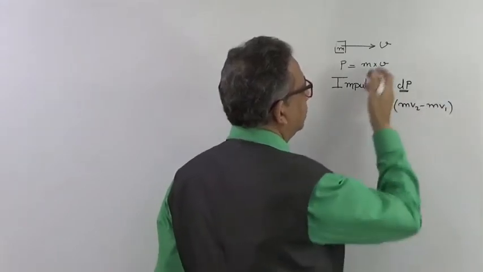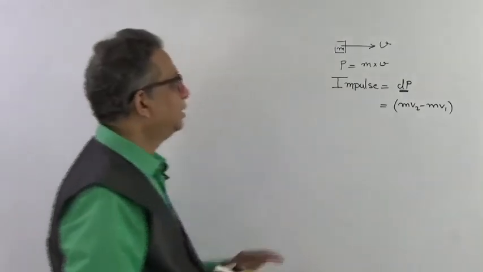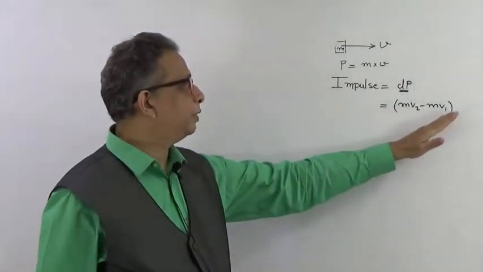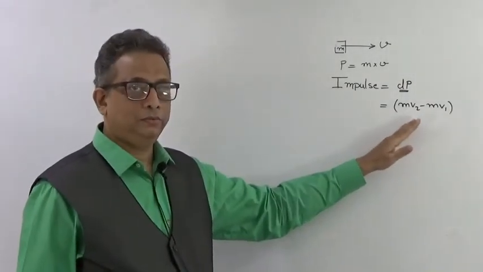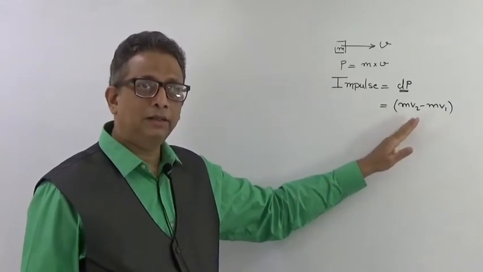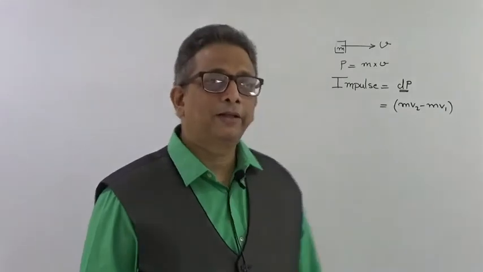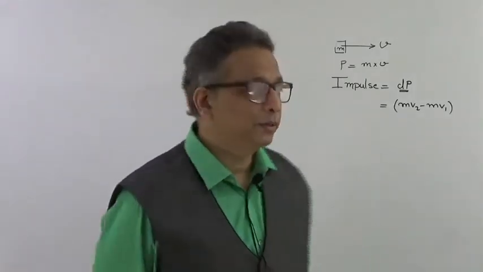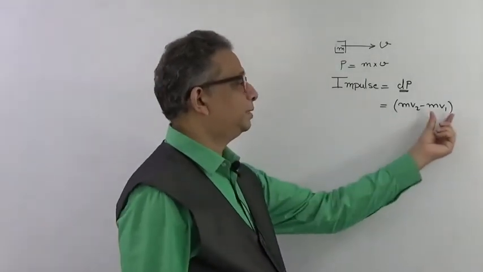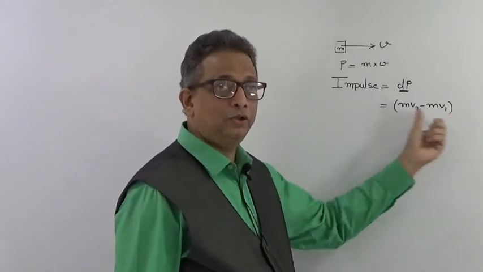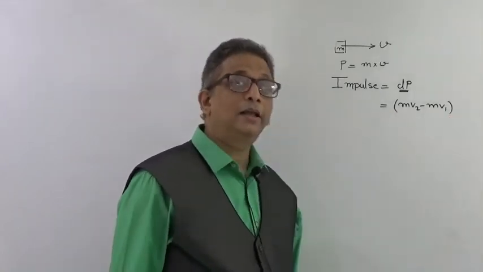Here we are considering that mass is not changing, and velocity is changing from v1 to v2. So there is a final momentum and an initial momentum. Change of momentum is called impulse.